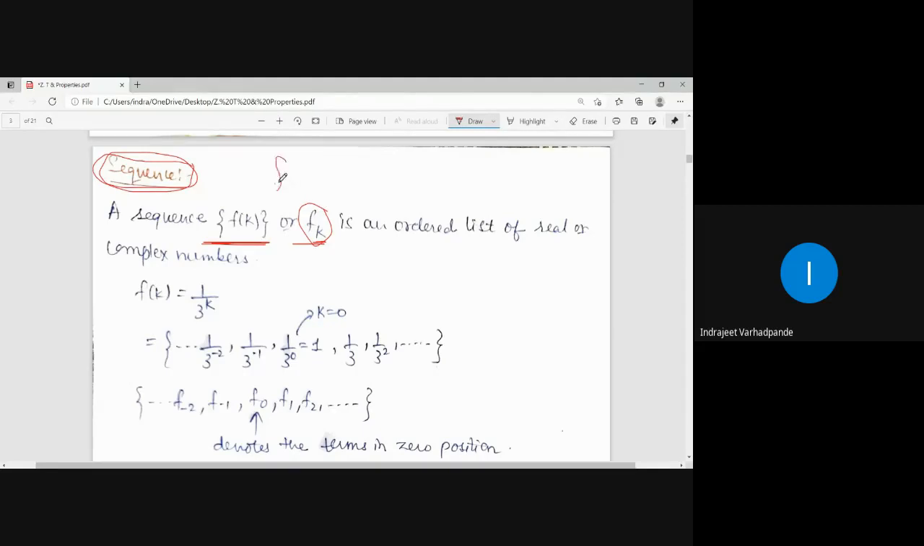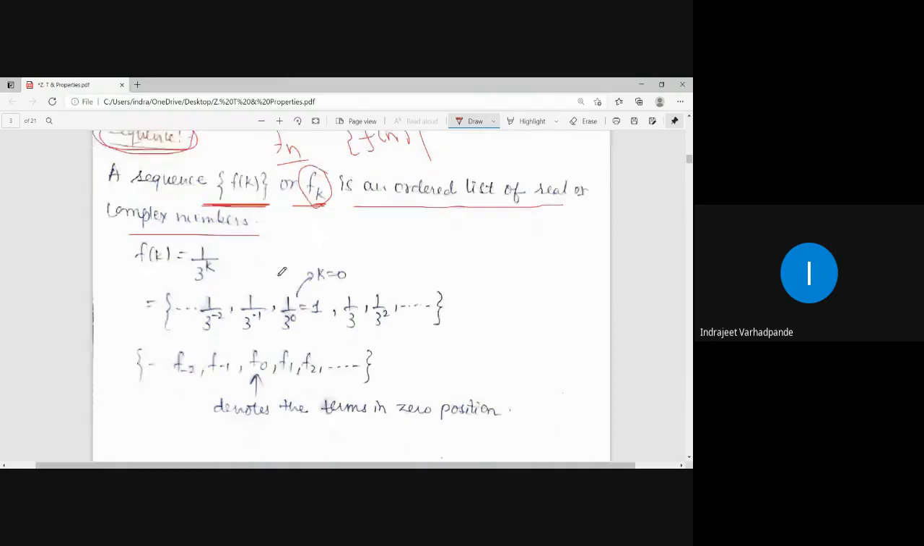या sequence fn या sequence f of n ऐसा भी बोलेंगे इसको. So how it will be written in the curly bracket. Curly bracket में लिखेंगे f of n. So it is nothing but sequence fn. So it is an ordered list of real or complex numbers. Now sequence को कैसे पहचानना है? Sequence is always nothing but the ordered list of real or complex numbers.